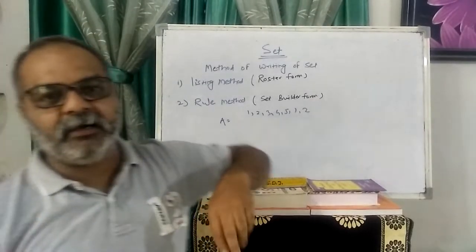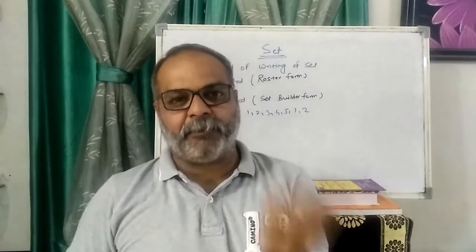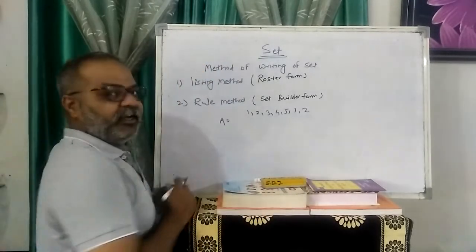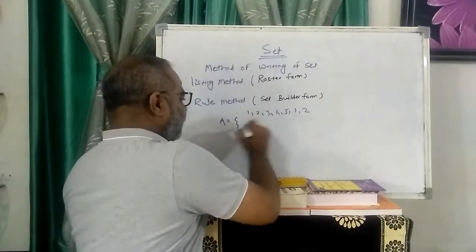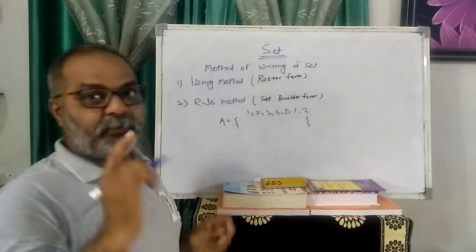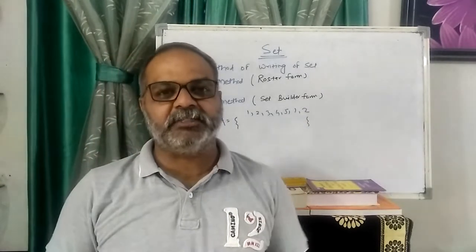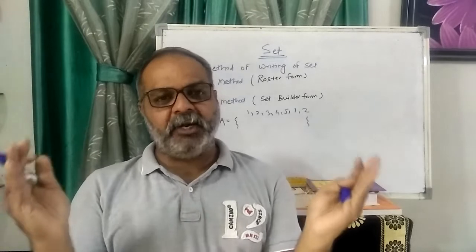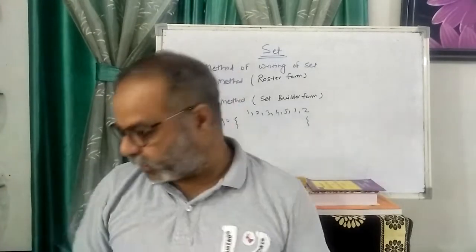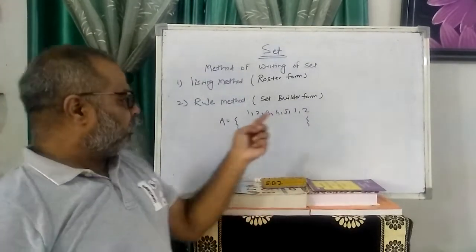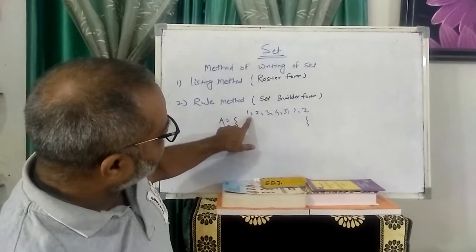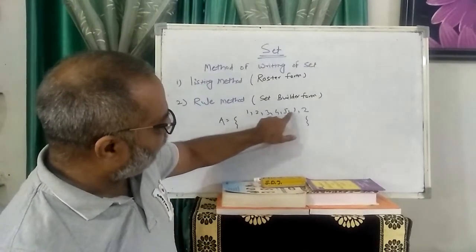So you know that the name of this set is written in capital letter, obviously. So I just write set A. The set is written in curly bracket. So every element is written in curly bracket. Now, when I look at the numbers here: 1, 2, 3, 4, 5, again 1, 2.